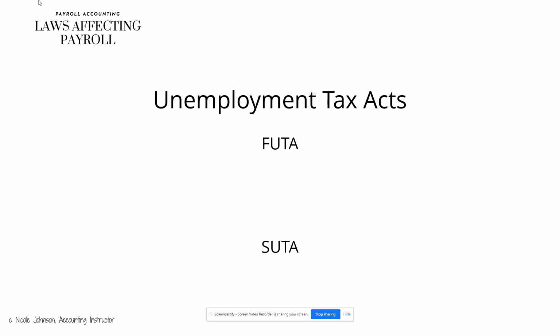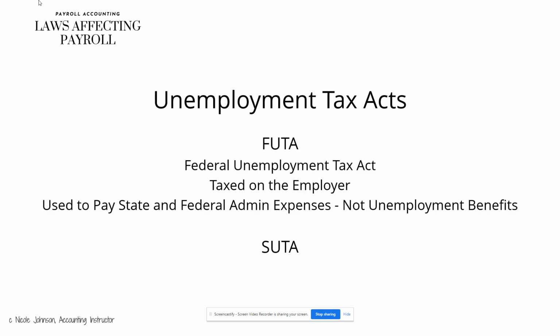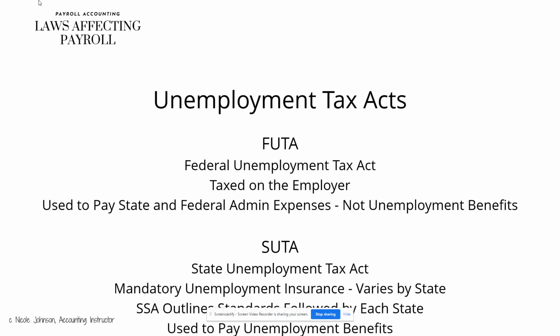Next are the Unemployment Tax Acts. We have FUTA and SUTA. FUTA stands for Federal Unemployment Tax Act. It's taxed on the employer and it's used to pay state and federal admin expenses, not unemployment benefits. SUTA is the State Unemployment Tax Act. It is a mandatory unemployment insurance and it varies by state. The Social Security Administration outlines standards followed by each state, and it's used to pay unemployment benefits.